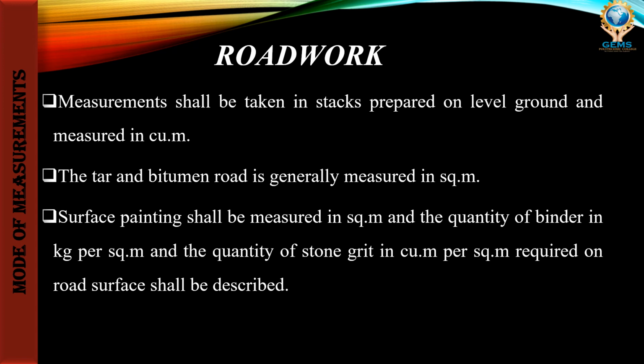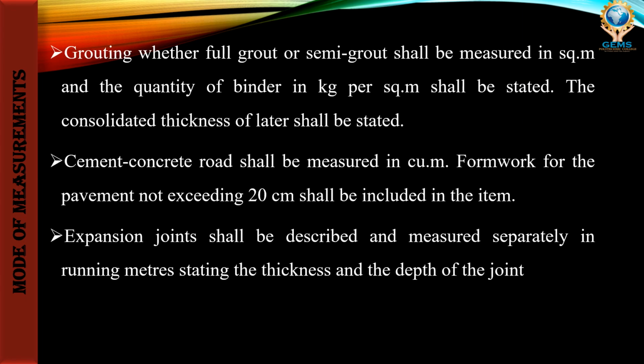So this is about it. The tar and bitumen road will usually be measured in square meter. Then grouting, whether full grout or semi grout, shall be measured in square meter. Then cement concrete road will be measured in cubic meter. Formwork for the pavement not exceeding 20 centimeter will be included. The expansion joints will be described and measured separately in running meter.